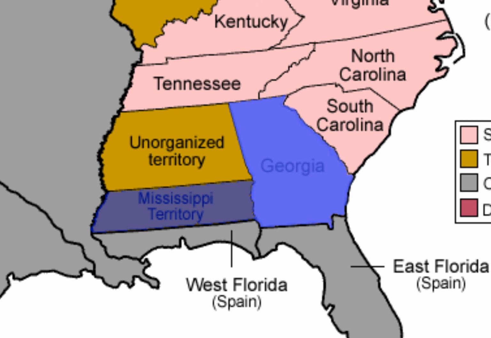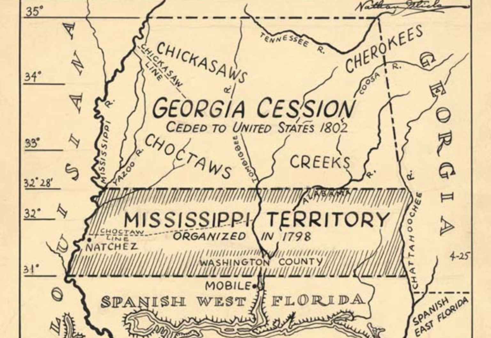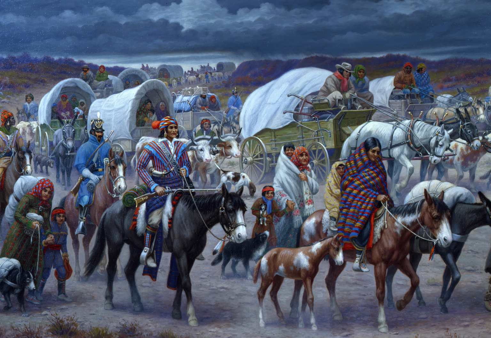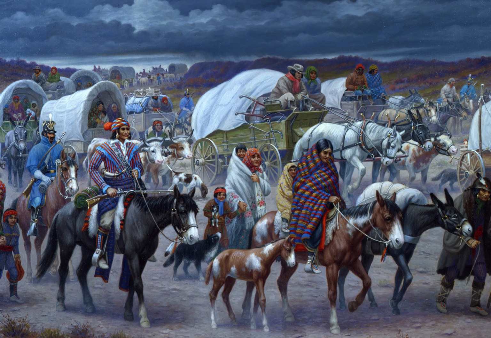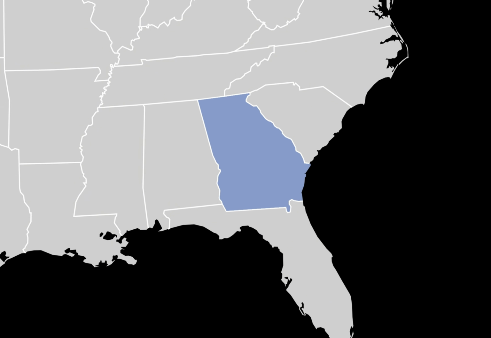It created the Mississippi Territory in 1798 after settling a boundary dispute with Spain 3 years earlier. Then it negotiated the Compact of 1802, in which Georgia ceded its western claims for $1.25 million. The agreement also committed the federal government to extinguishing native land claims, a promise ultimately carried out through the Indian removal policies of the 1830s. The scandal ultimately gave Georgia the shape it still holds today.